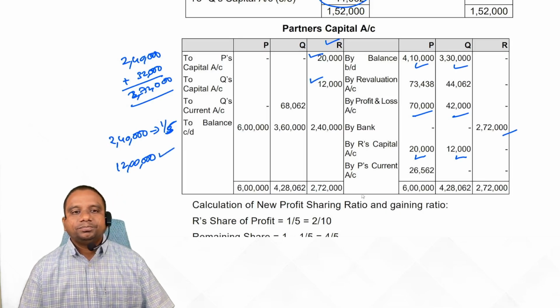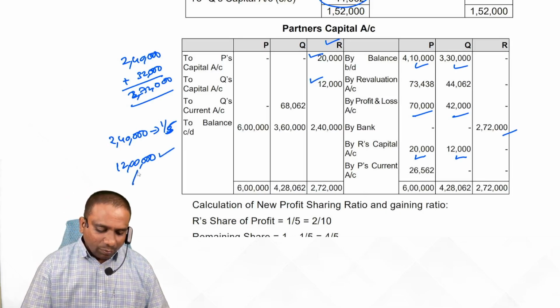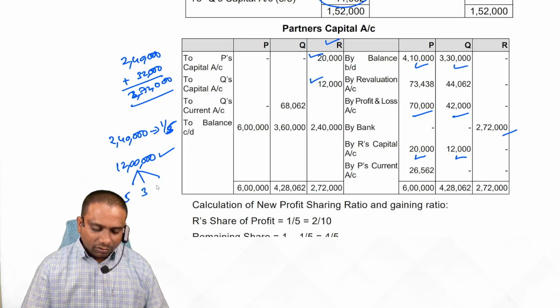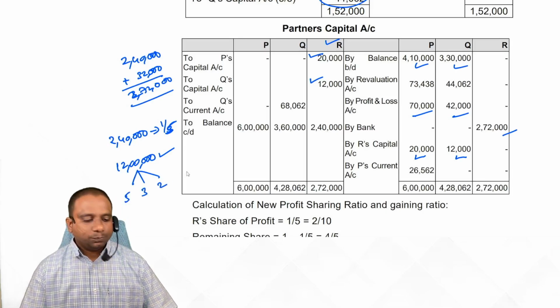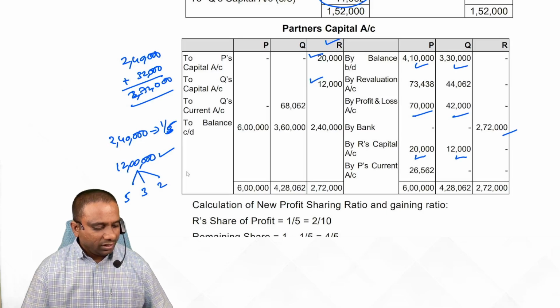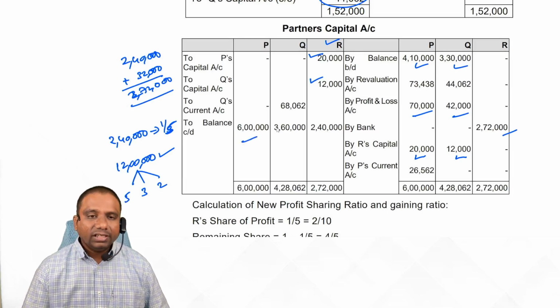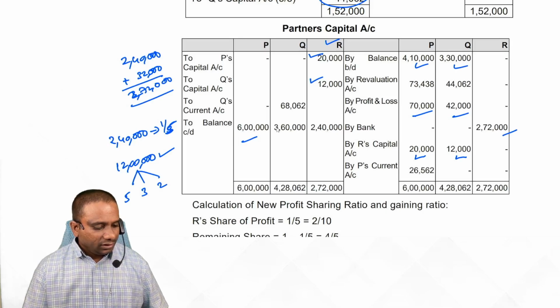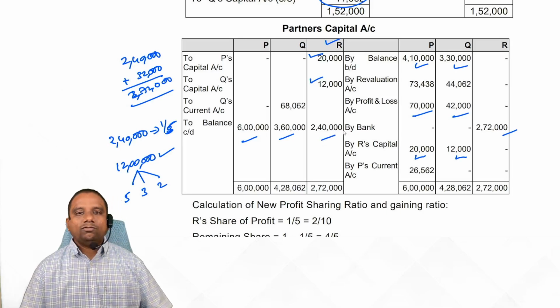12 lakhs. This is the total capital. This capital must be in accordance to 5:3:2 ratio. Means 12 lakhs into 5 by 10, 6 lakhs. 12 lakhs into 3 by 10, 3 lakh 60 and 2 lakh 40.